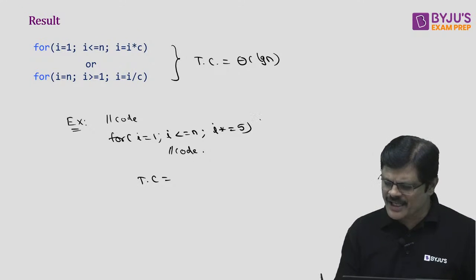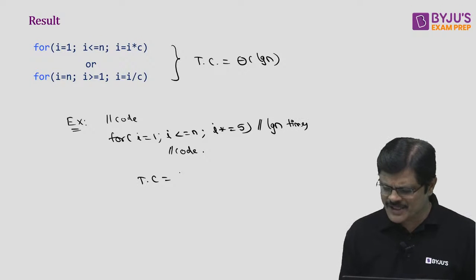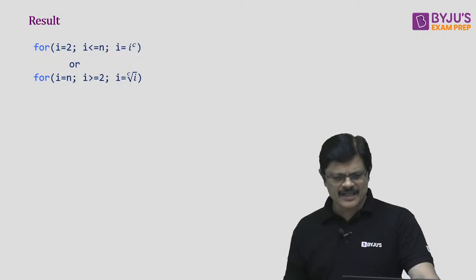So what is the time complexity? How many times does the loop iterate? The loop iterates log n times. So the complexity is theta log n, my dear friends.